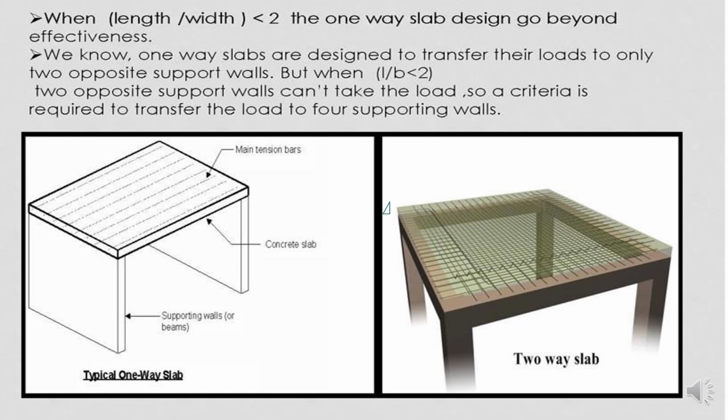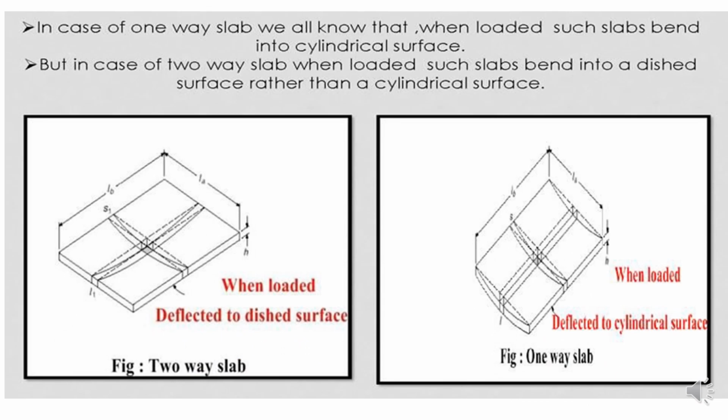Here you can see the main tension bar, concreting slab, supporting walls. A typical one-way slab. This is a two-way slab, where it has been transferring load to all four columns. In case of a one-way slab, we all know that when loaded, such slabs bend into cylindrical surfaces.